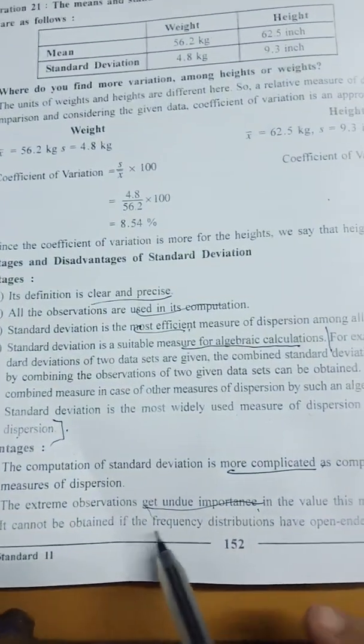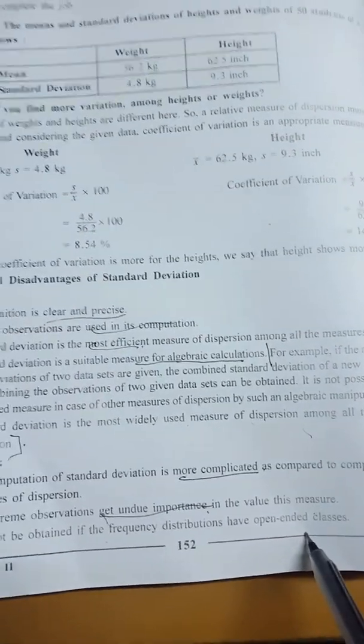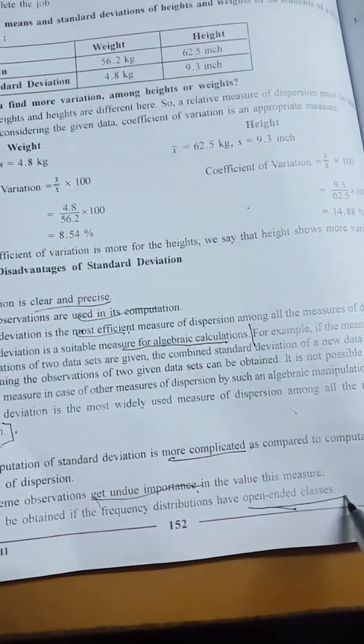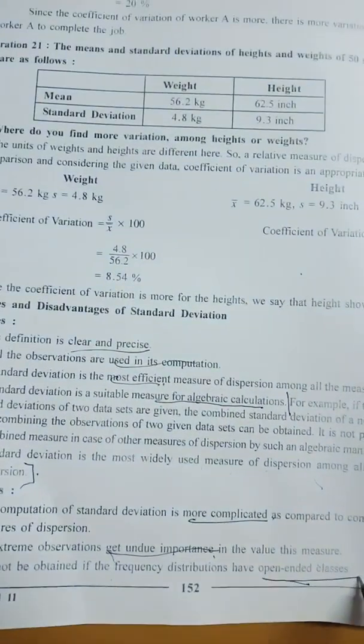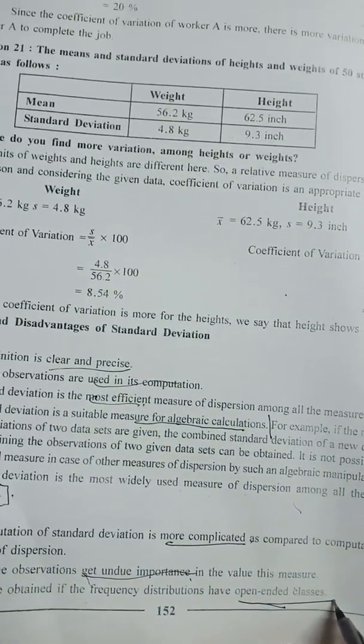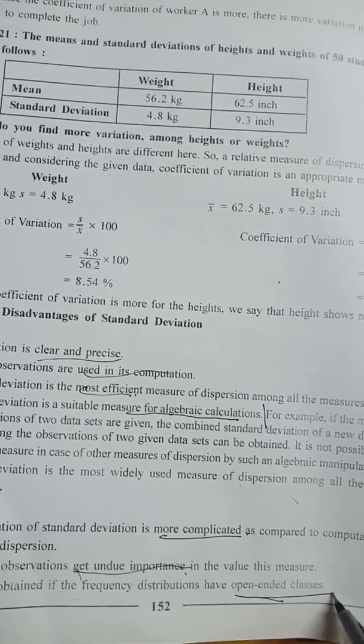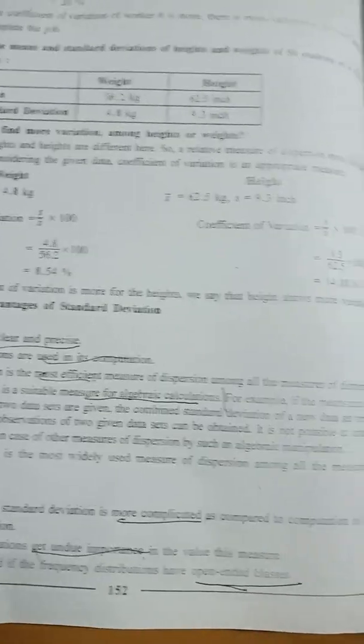It cannot be obtained if the frequency distribution has open-ended classes. Same way here. If open-ended classes are there, we cannot use standard deviation. Okay, so this is almost the same in quartile deviation, in mean deviation also, in standard deviation also, and in range also, we cannot compute them. Okay,